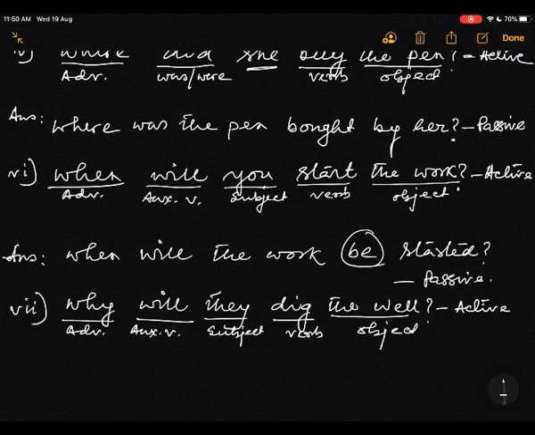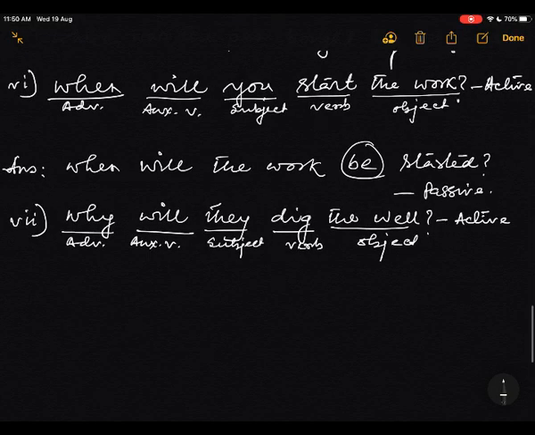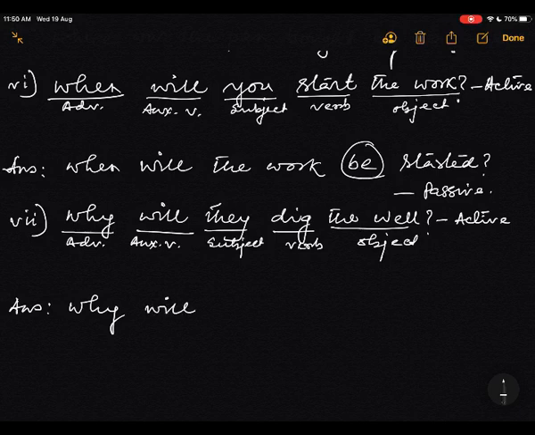Answer. Keep the adverb at the beginning. Why will they dig the well? So why will the well, object? Why will the well? And it is future indefinite.